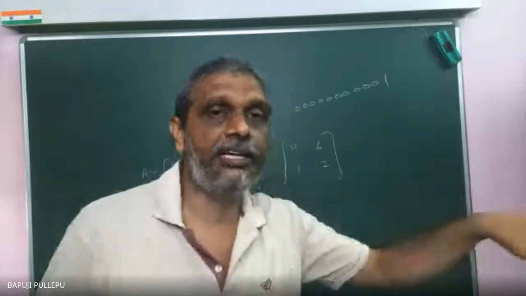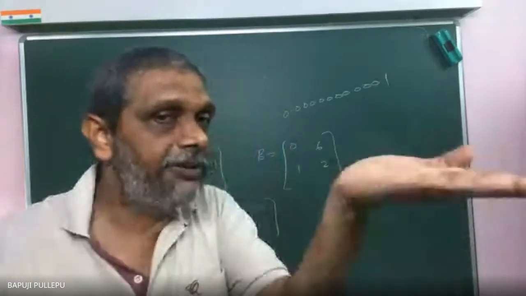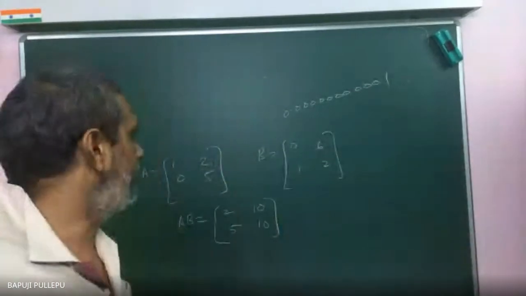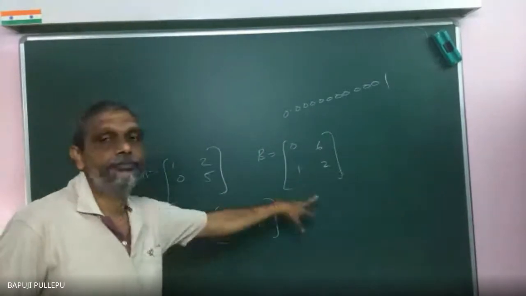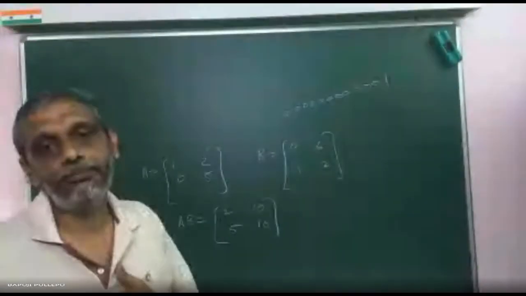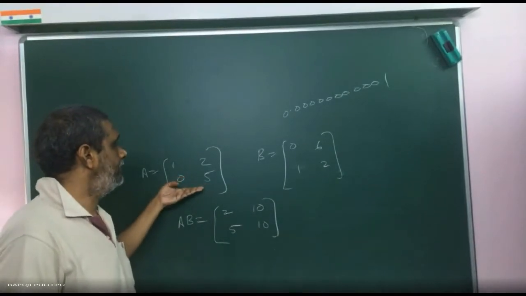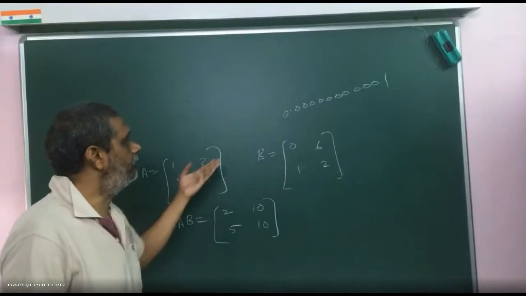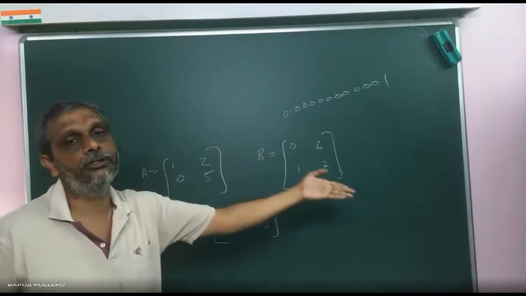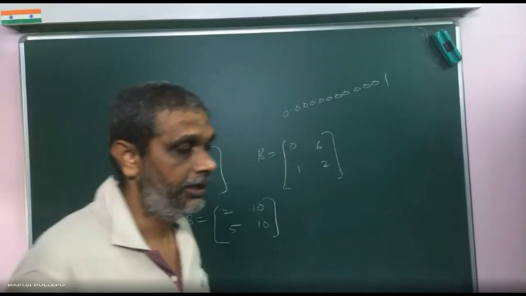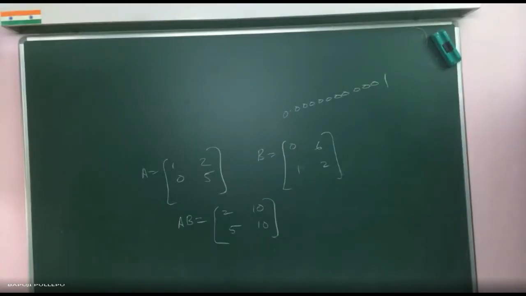All you can fill in the first row only. Once you complete the first row, come to the second row: second row, first column; second row, second column; and so on. Am I correct or not? Always from the first matrix you take a row, from the second matrix you take a column.